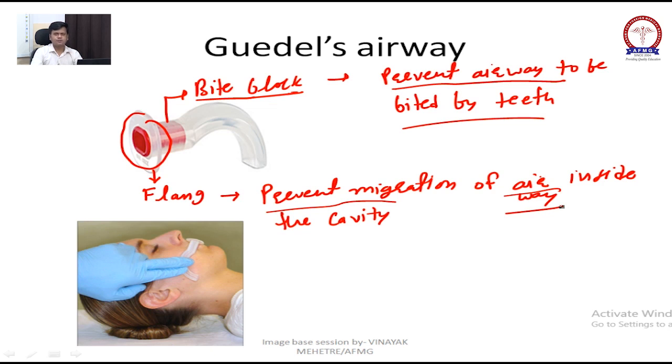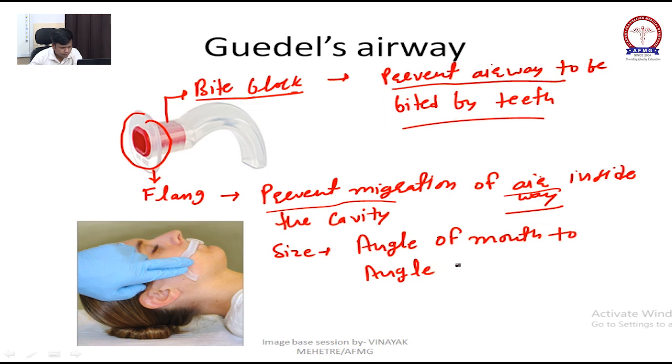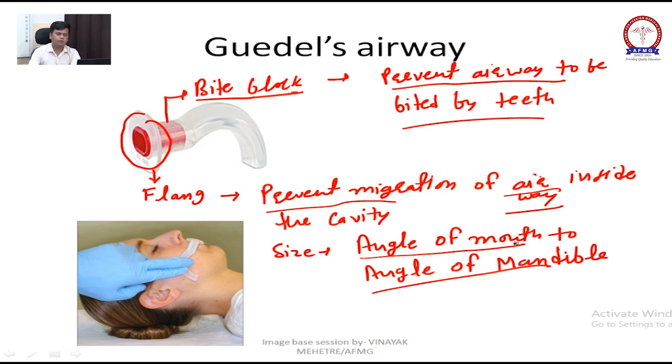Now how to choose the perfect size? Size is measured from the angle of the mouth to the angle of the mandible.